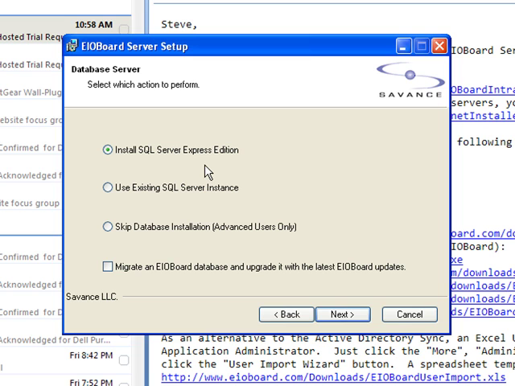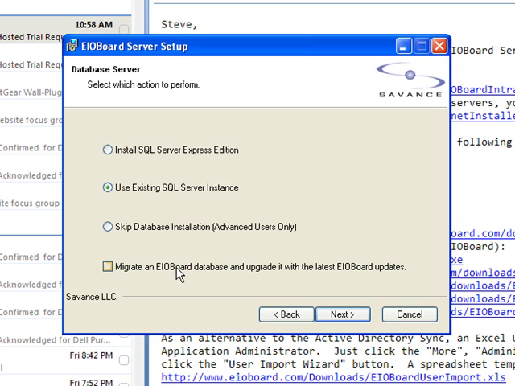It'll install the engine that has all the database and information inside of it. If you're an advanced user where you already have a SQL server on site and you want to leverage that SQL server, you would choose the second option. If you wanted to skip the database altogether because maybe you had some specific need where you already had a database that was already upgraded and all that other stuff, this is a very rare case that you might choose this, and probably with Savant's assistance.